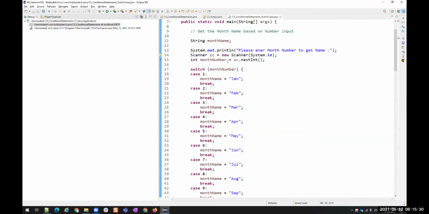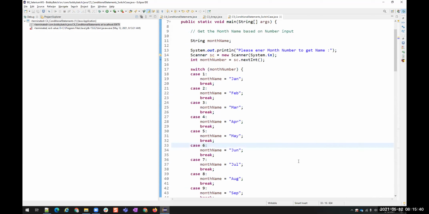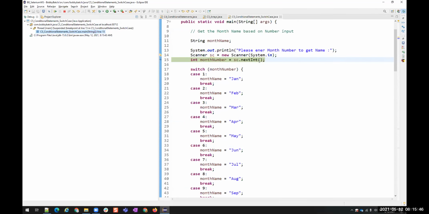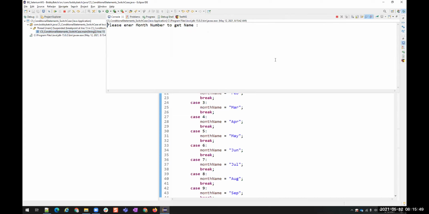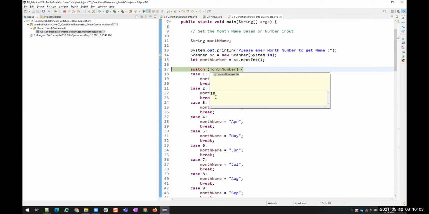I'm having a breakpoint on the month number. So these are all different cases, different conditions, right? So now let us debug this. Here on this line, on the console, it is asking for the month number. Suppose I'll give 10 and then press enter. Now it is in debug mode. I entered 10 because the month number value you see is 10.